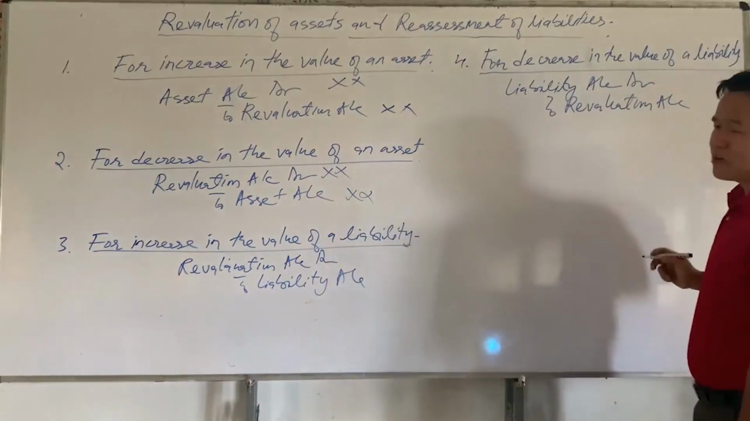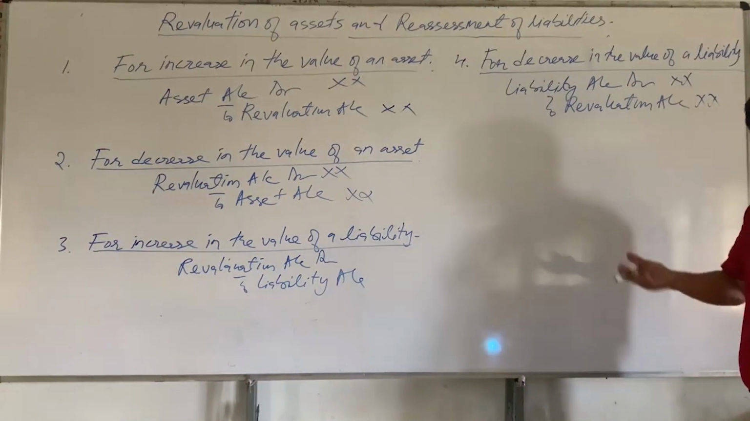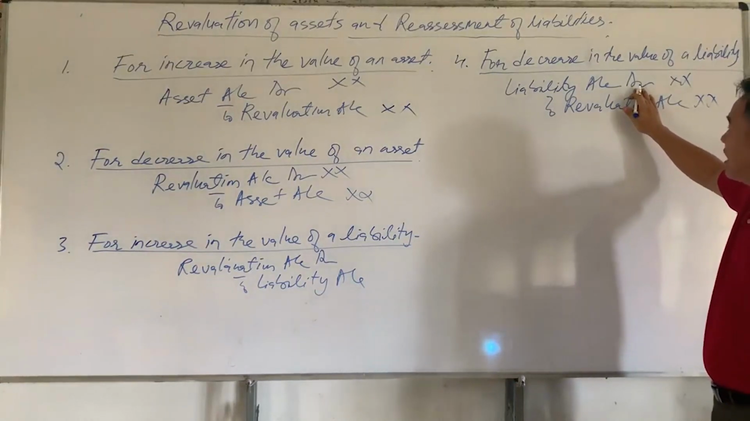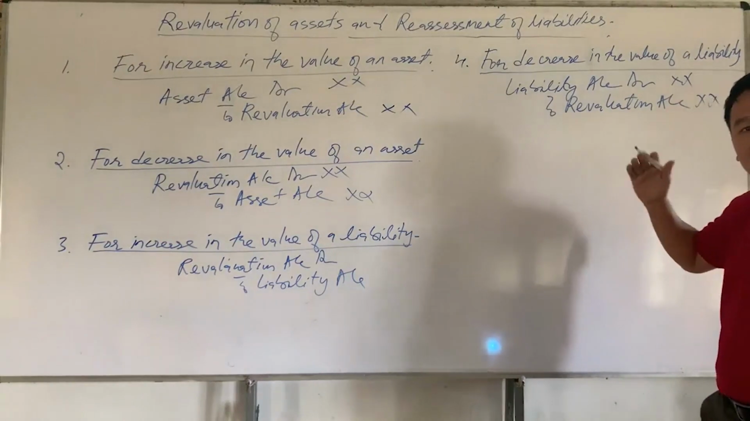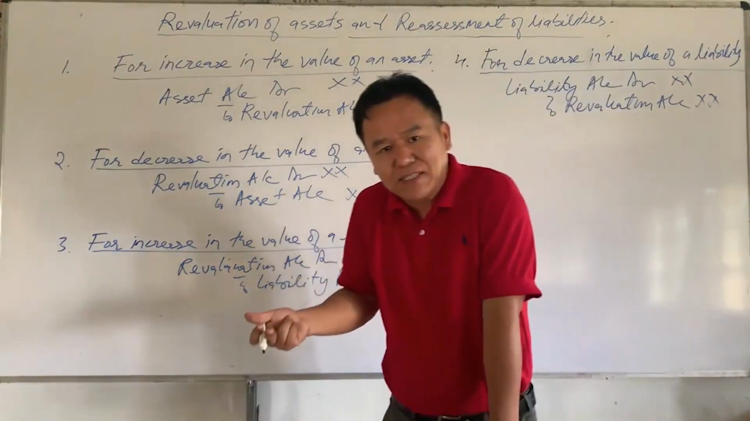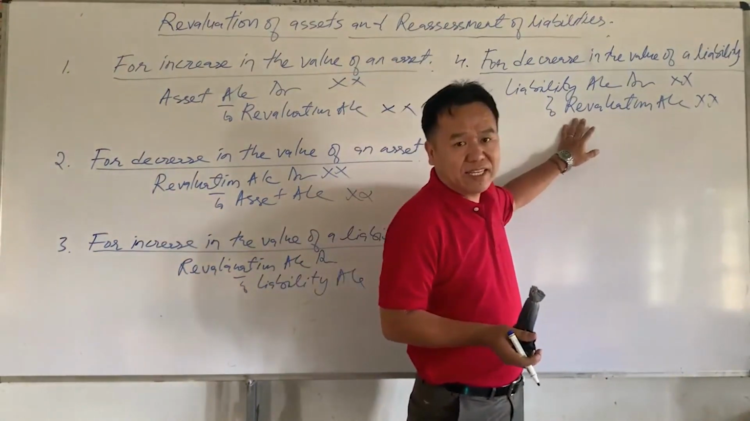So why is the liability account debited here? Because the value of the liability is decreased here. If a liability decreases, it should be debited, and the revaluation account is credited here because there is a profit on account of decrease in the value of a liability. If a liability decreases, there will be a profit. That is why the revaluation account is credited here.